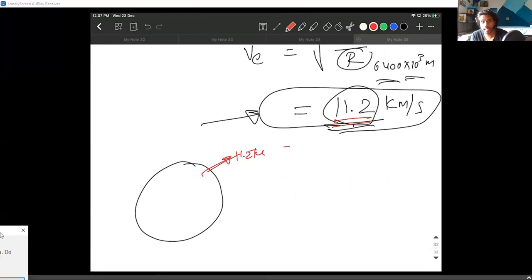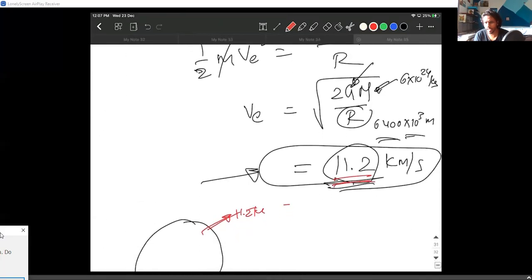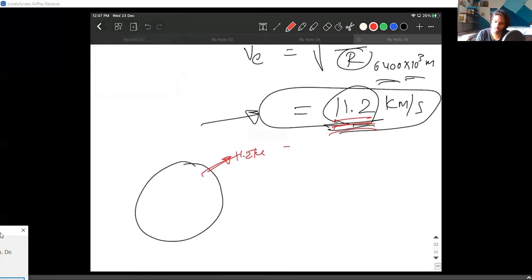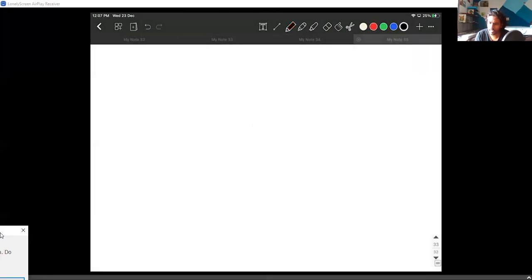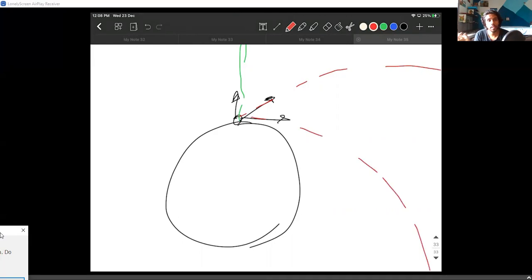Now, important point, is the direction important? Not at all, because we just took some random direction and we solved it and got the value anyway. Looking at it practically also, no matter in which direction I project it, it just changes the direction where it goes. If the body is projected like this, it'll simply go and escape in this direction. If it is projected in this direction, it will simply go like this and escape. In every situation, it will escape.